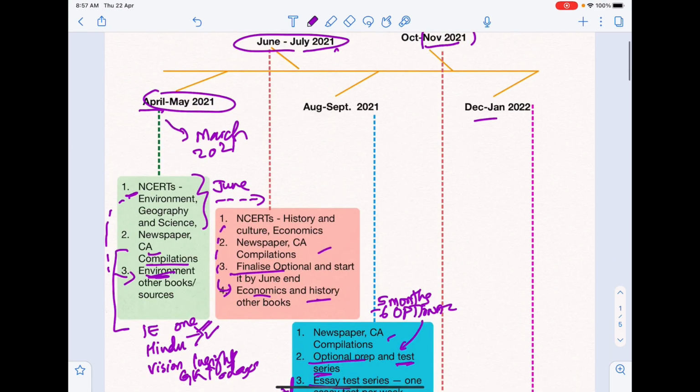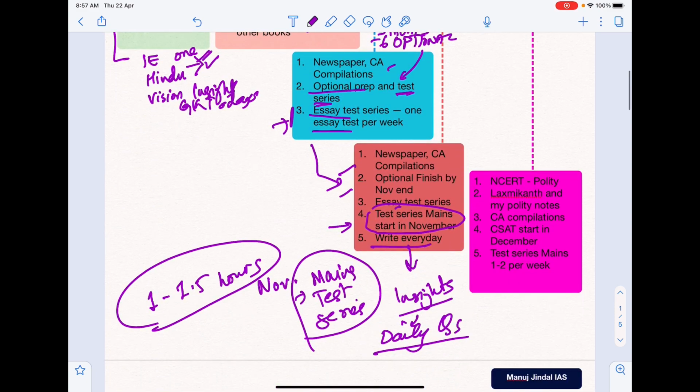Now December, Jan में आप वापस NCERT पे आएंगे जो आपकी बच गई थी एक. There was one NCERT left, Polity NCERT. Okay, finish that NCERT and along with that finish the Lakshmikant. I will also provide my polity notes, the very good summary of Lakshmikant. Please go through that also. Okay, then current affairs compilations like every month you are doing, you have to do.